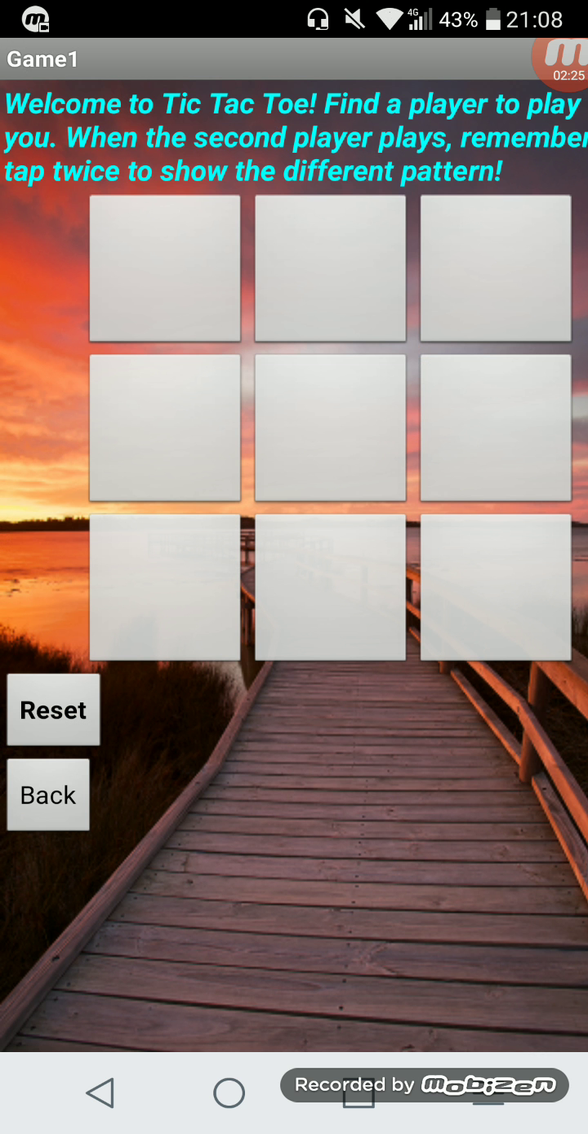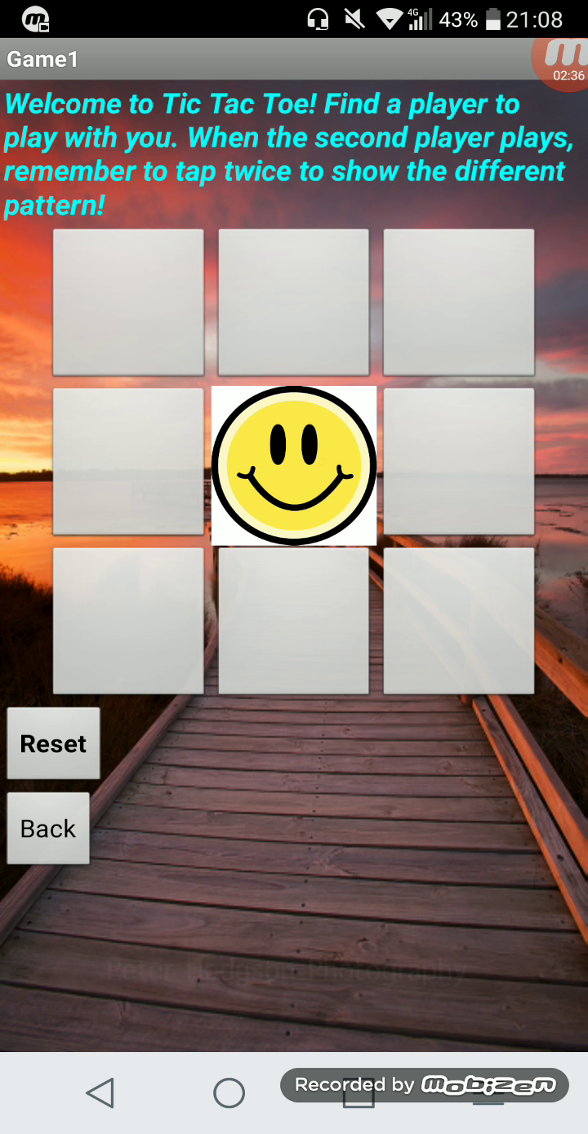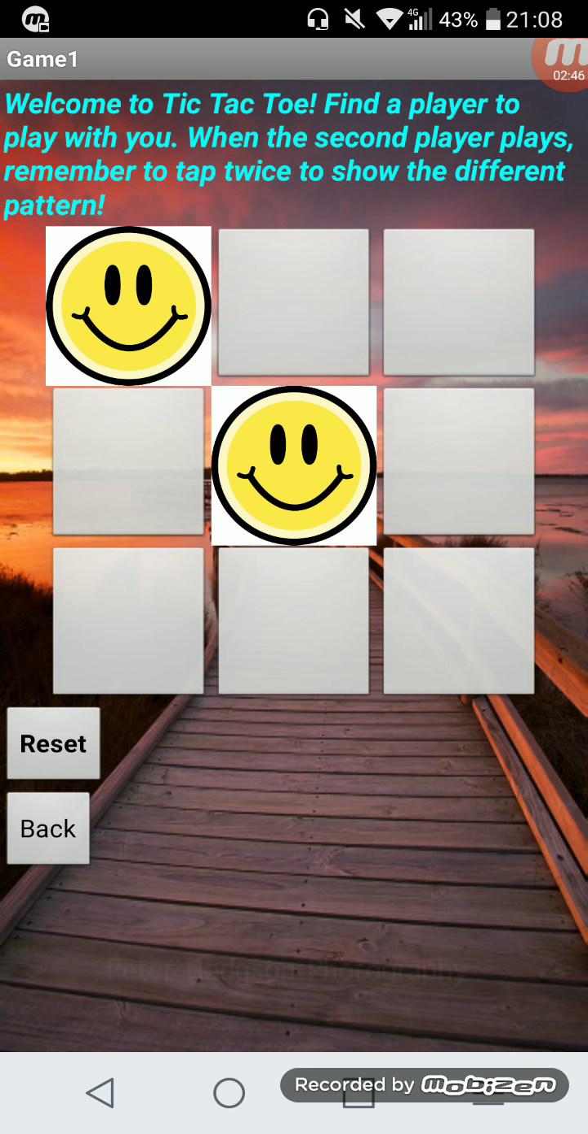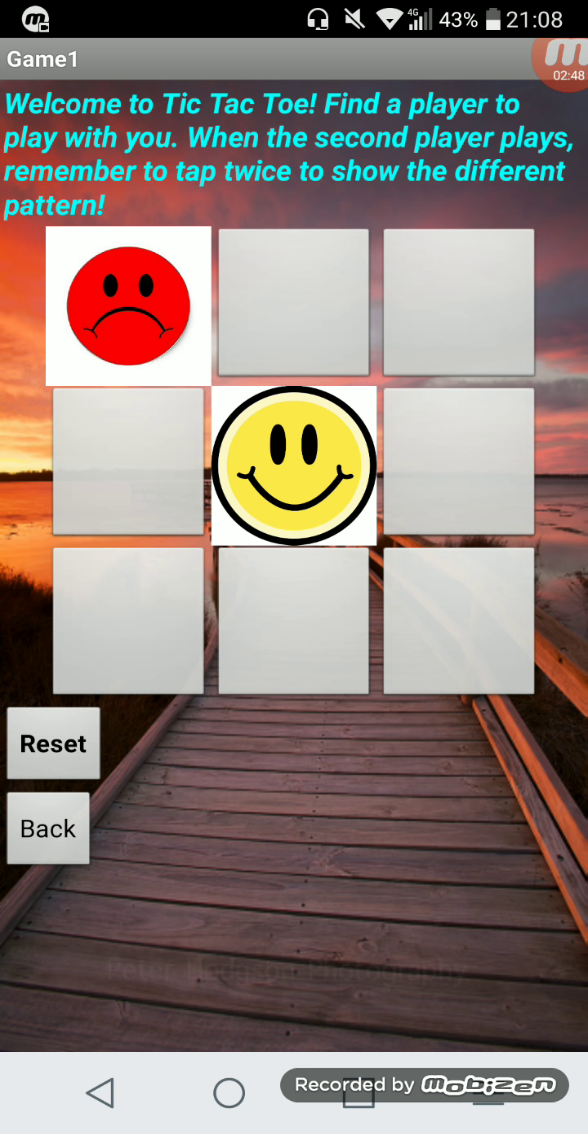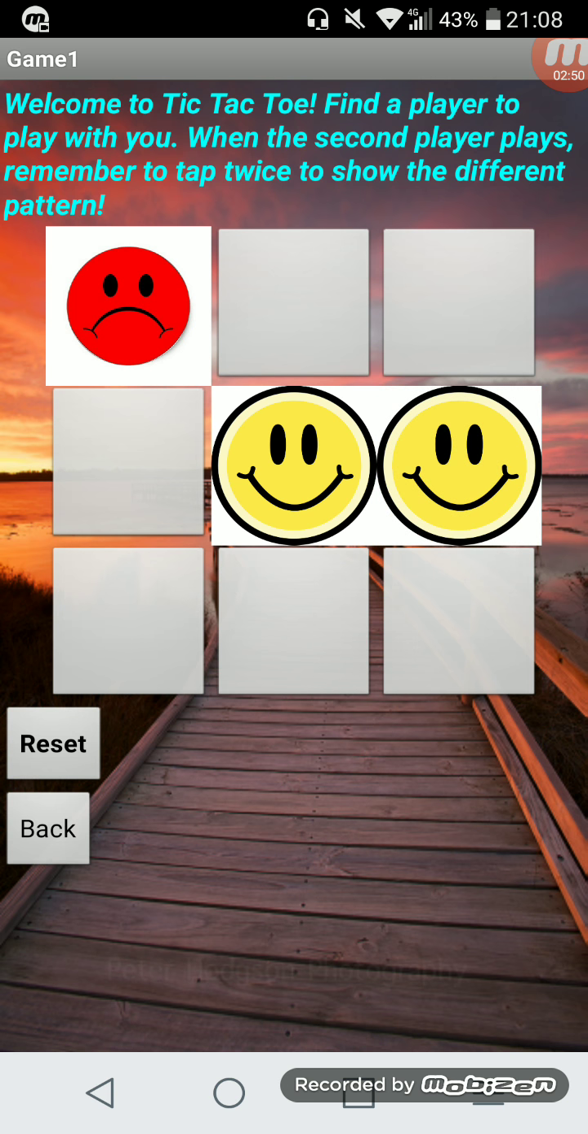So this tic-tac-toe is to just release stress among teenagers or users. They can find a friend to play with them. So for example, let's start the game by pressing the middle box. When the second player plays, they have to tap the box twice in order to show a different image. For example, just like this. So they can continue the game.